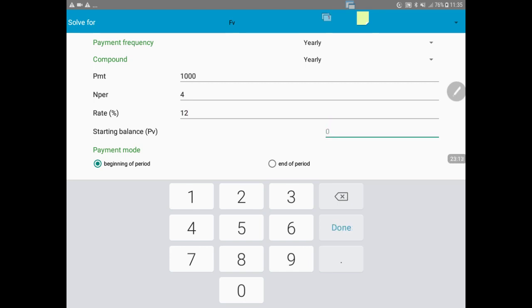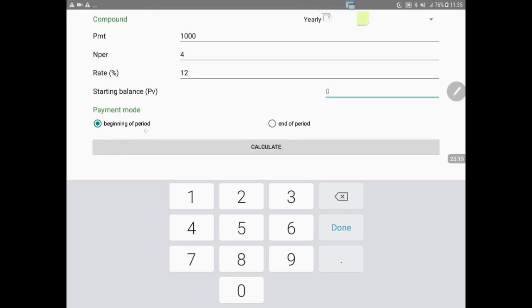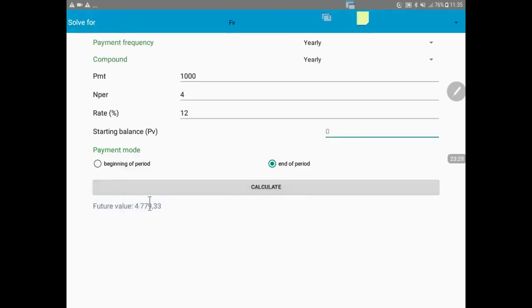Then beginning of the period, no, the payments are made at the end of the period. So the payments are made at the end of the period, and I did not test this before. Then when we press calculate, you can see we get the same amount, 4,779.33. As you can see at the bottom where I'm hovering, we have exactly the same answer. So now you can use your app. Your app is very fantastic as long as you know what you are calculating.